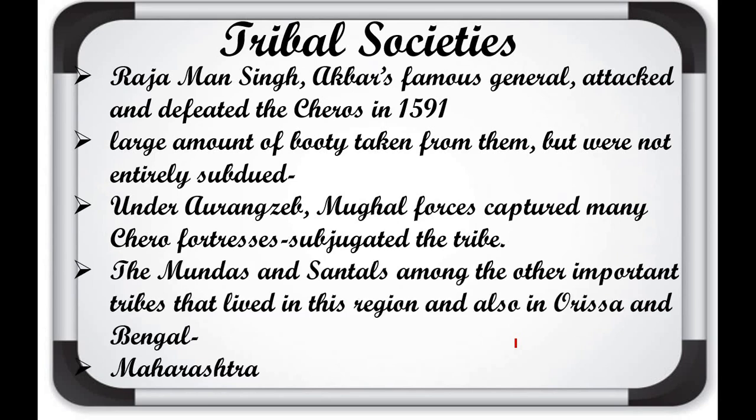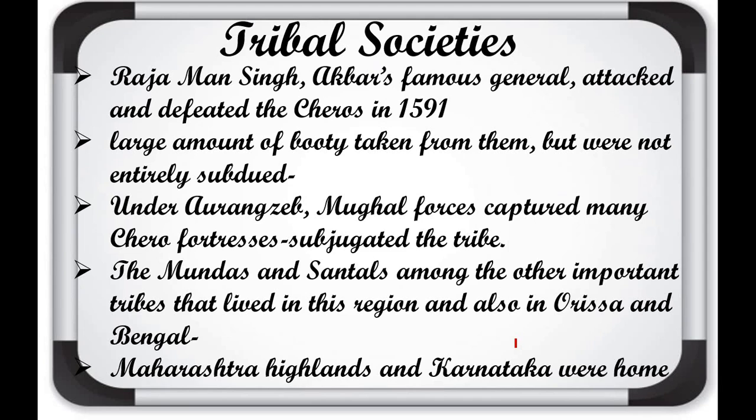The Mundas and Santals are among the other important tribes that live in these regions and also in Odisha and Bengal. Out of the tribal communities, these were two famous ones, Mundas and Santals, who lived in the area of Odisha and Bengal. Maharashtra highlands and Karnataka were home to Kolis, Berads and numerous others. Many different tribal communities are found in different areas of our country.